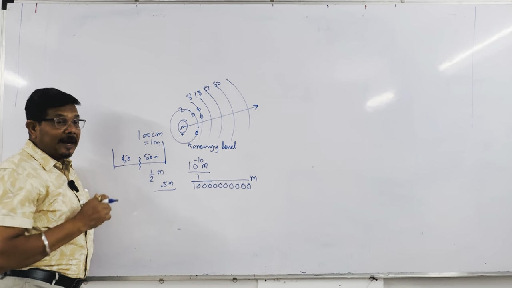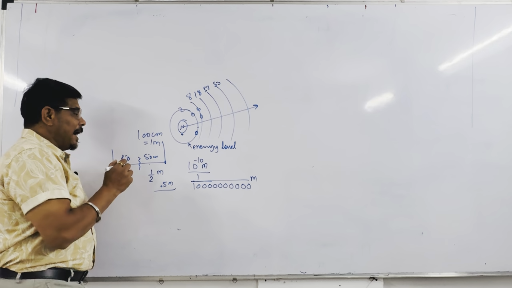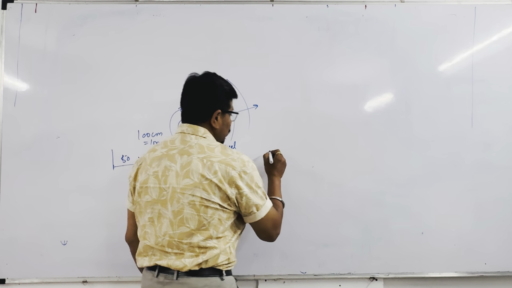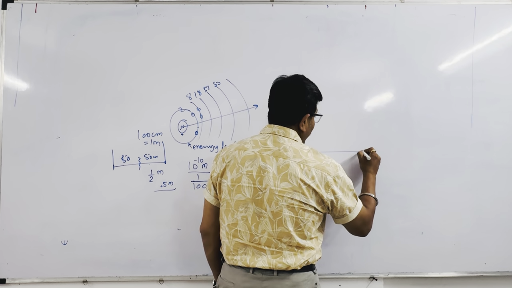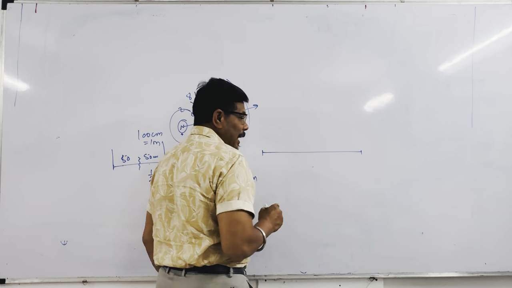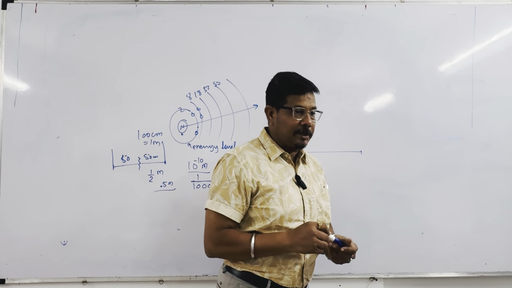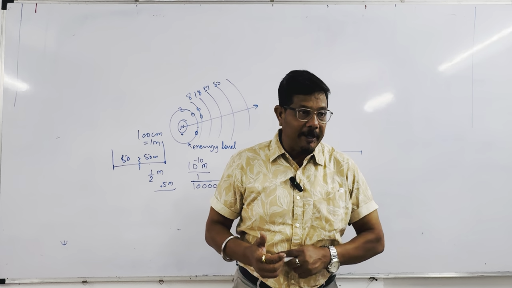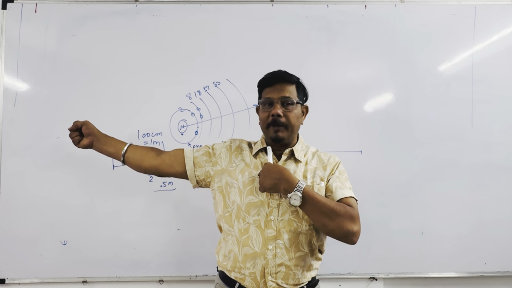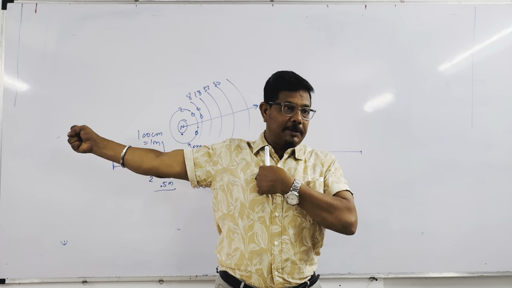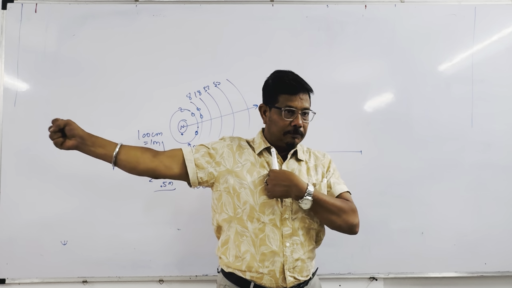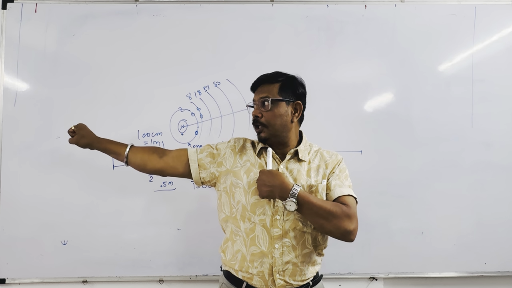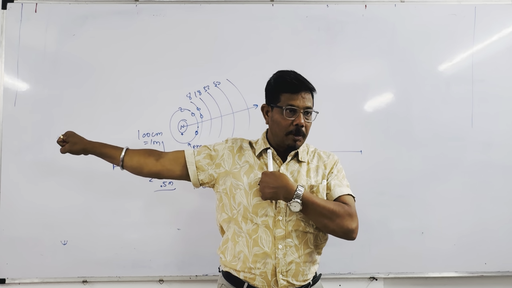You can compare now. If you have a 1 meter wire, from this point to this point is 1 meter.